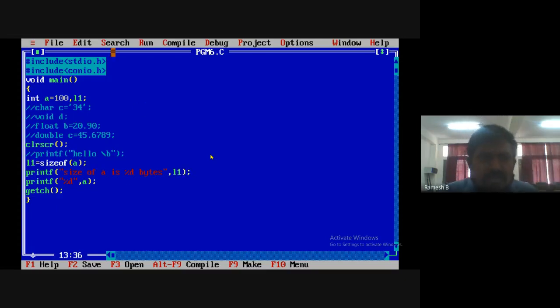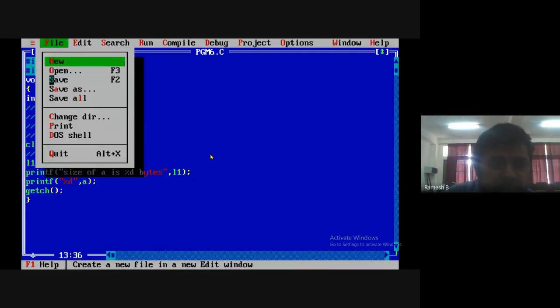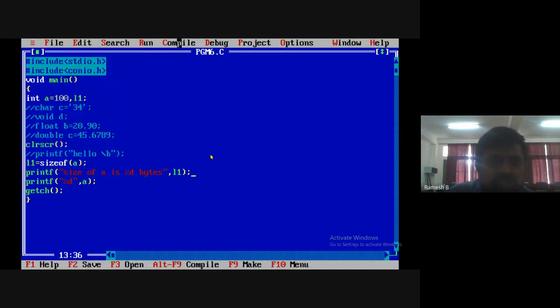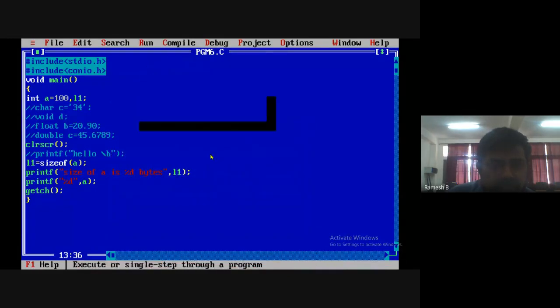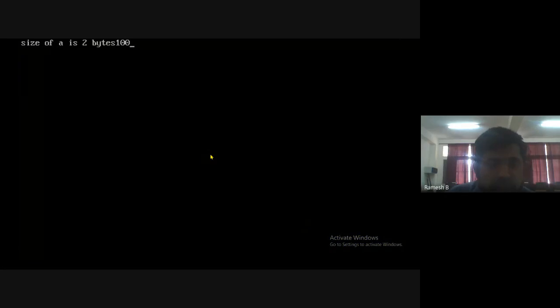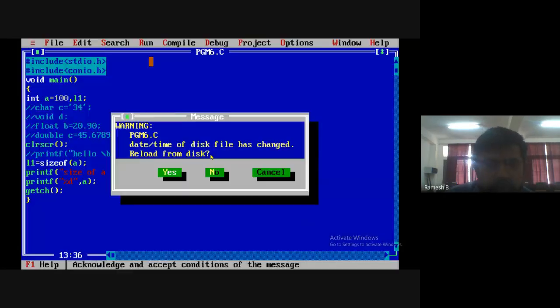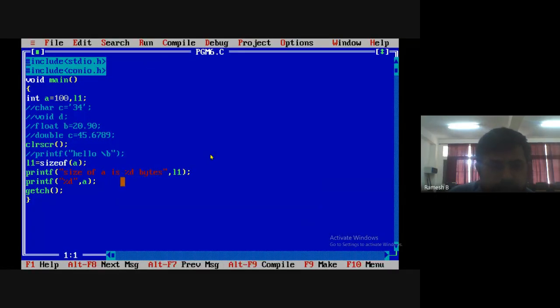Now if I run this, we need to save it. Whatever changes we are doing, we need to save it. After that, compile it, and then run it. You see there, size of a is 2 bytes. Let me print in a new line.